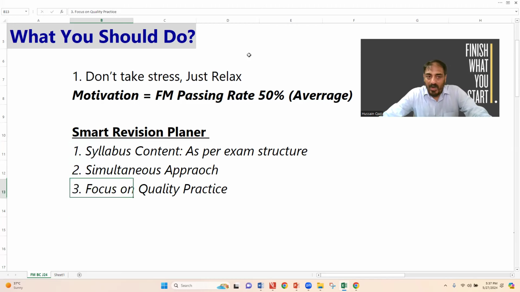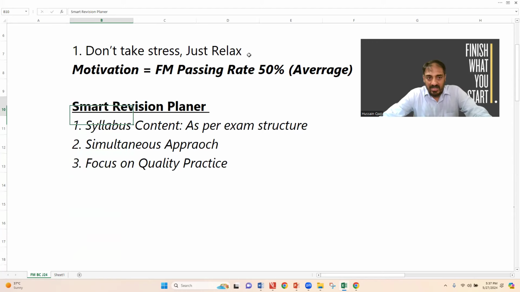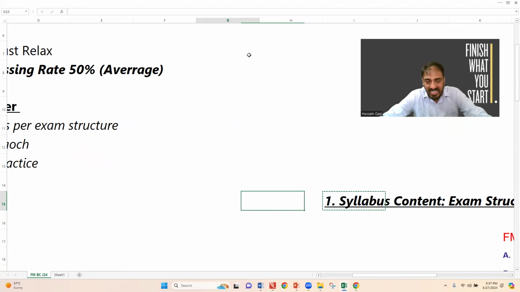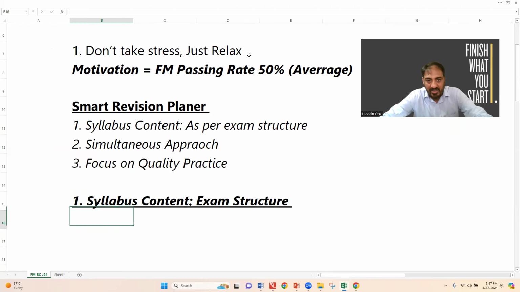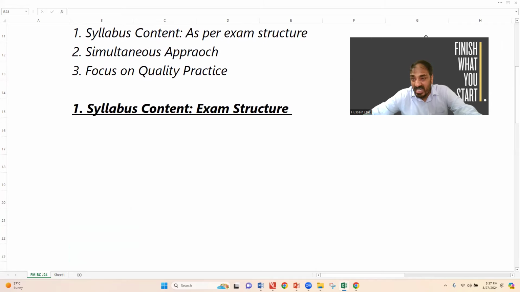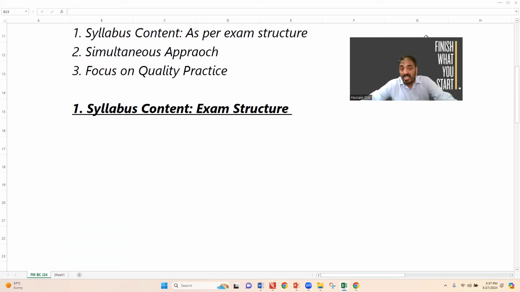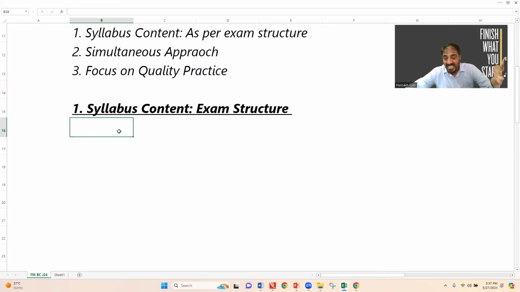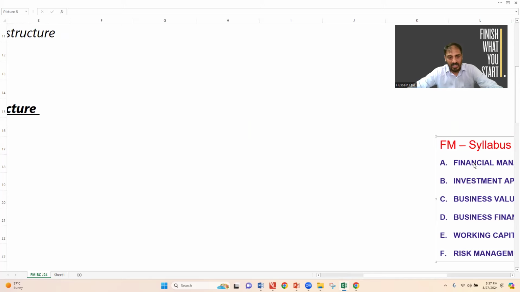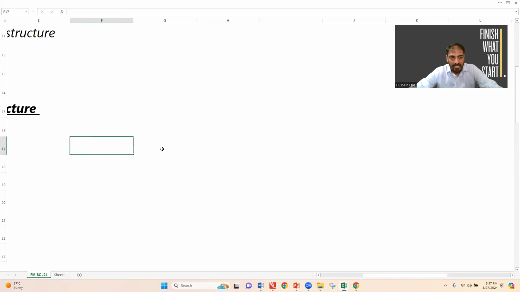Number one, for a smart revision planner, make sure that you revise your syllabus content according to the exam structure. Make sure you are revising your syllabus content and all of your practice material according to the exam structure. What does that mean? All students know very well